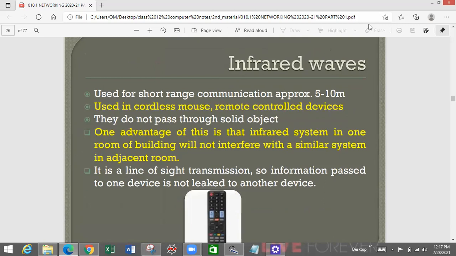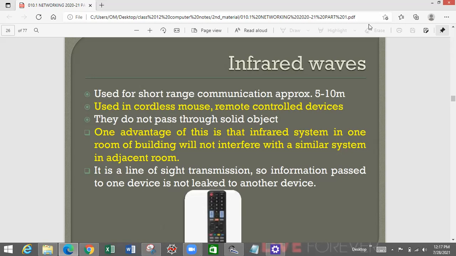There are cordless mice, there are remote control devices. So how are they working? They are using infrared. The TV remote at your home also uses infrared. Once you press the remote buttons, you will see a red light coming out of the remote. That red light is creating the infrared.